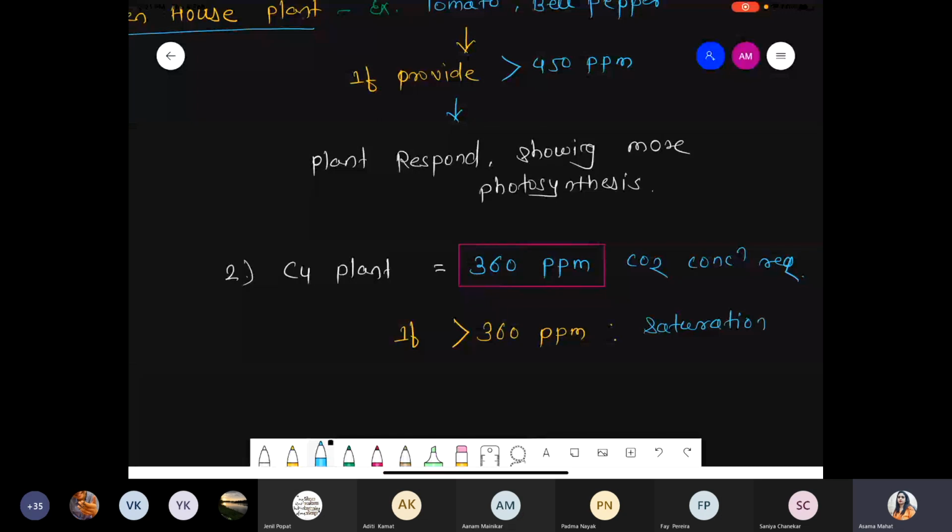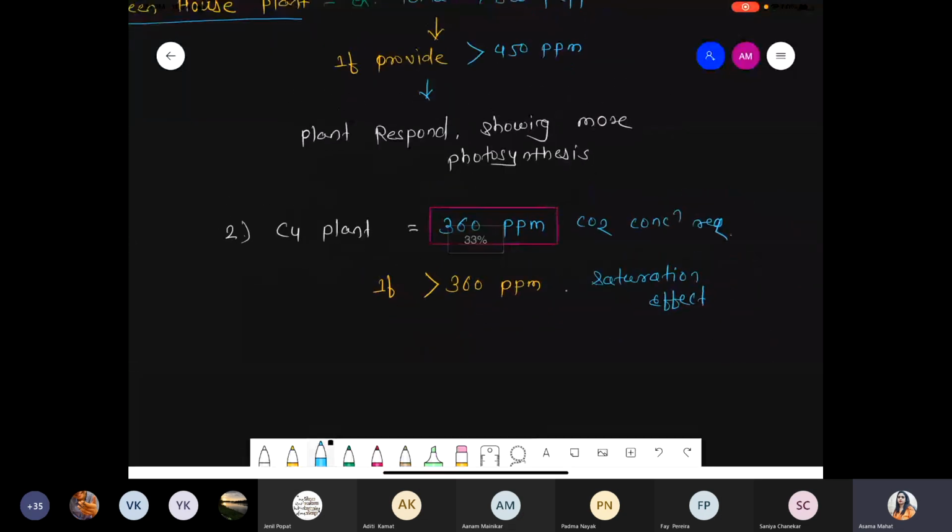Got it? Saturation effect means what? Photosynthesis immediately gets stopped. Got it? Done? Clear?